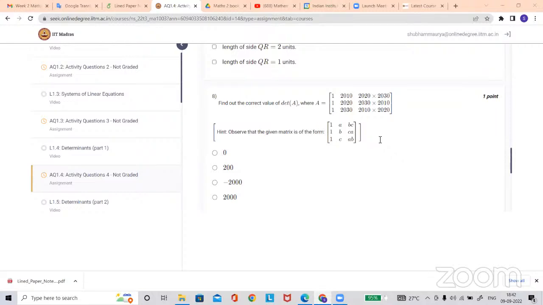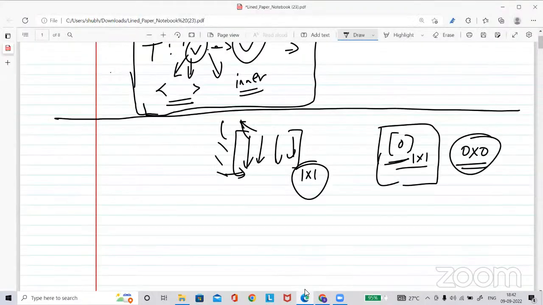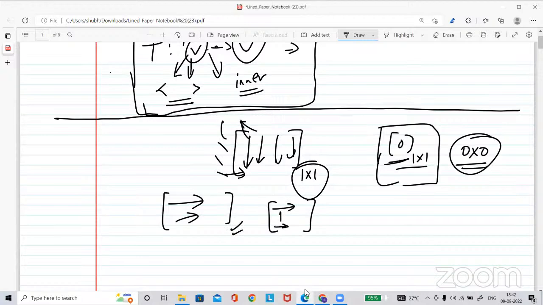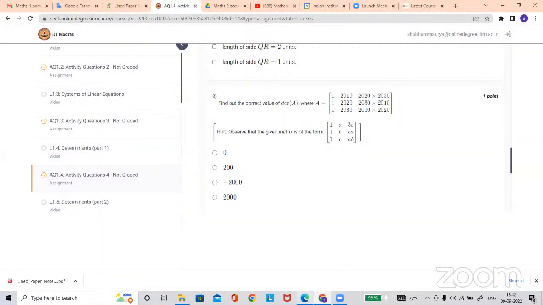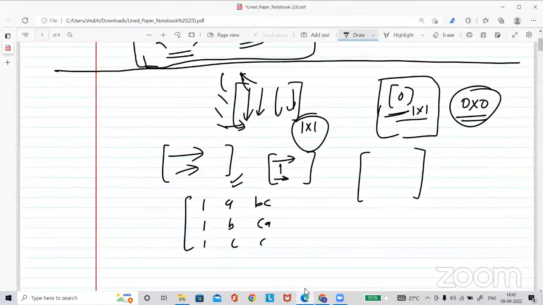So the hint is that if two rows are here, this is the first row, second row, the determinant of this matrix is the same when you subtract one row from another. Suppose this is A, B, C, and this one is BC, CA, AB.